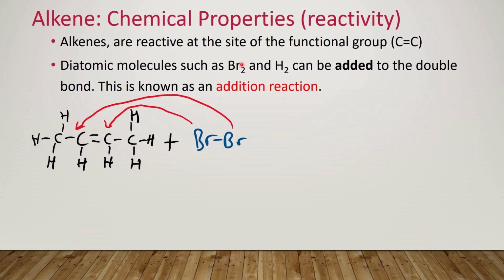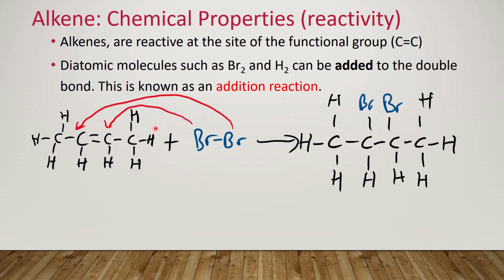So we've got bromine, so 2 bromines, they belong in group 7, so they just have a single bond between them. They react at the site of the double bond. Each carbon that was contained in the double bond then reacts to have a single bromine attached, with a single bond to that carbon. So a single bromine has been added to each carbon that was in the structure.